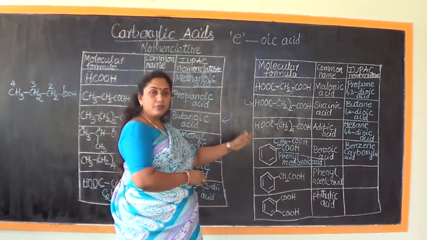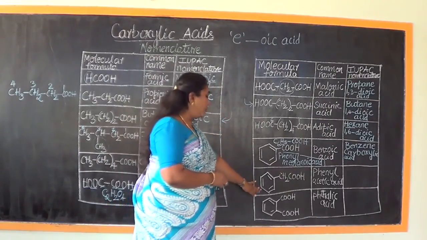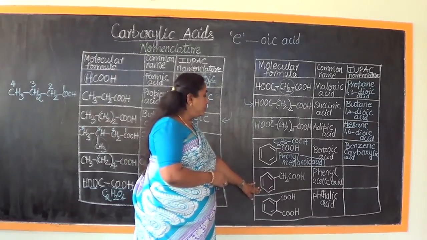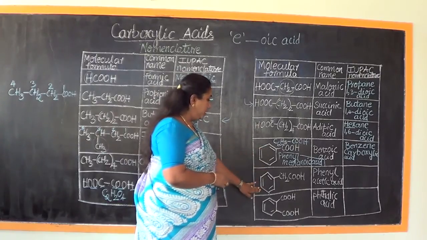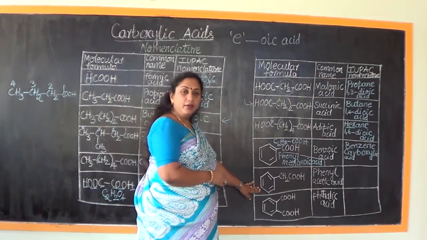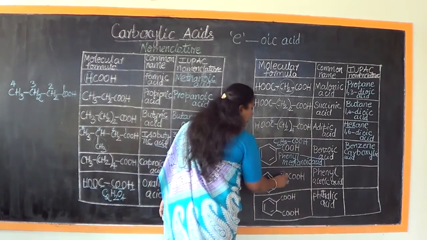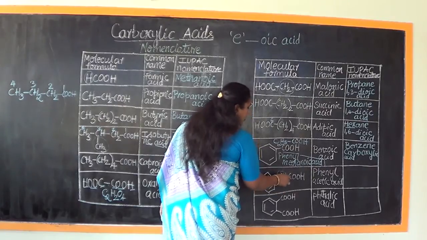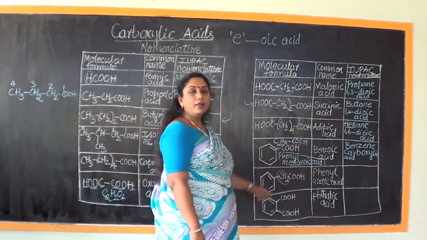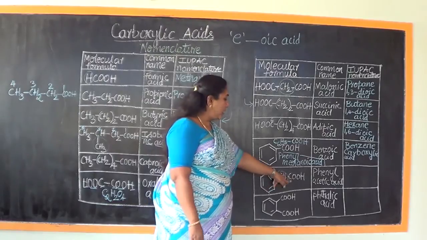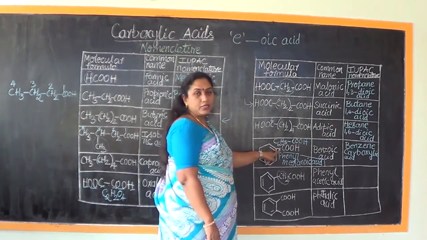Now let us focus our attention on the next compound. What is that? We observe the change from this to this. We observe here there is an increase in the carbon chain by one methylene group. One carbon atom is more in the side chain compared to this structure.